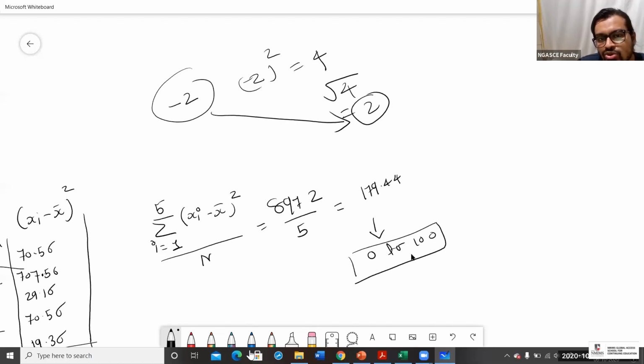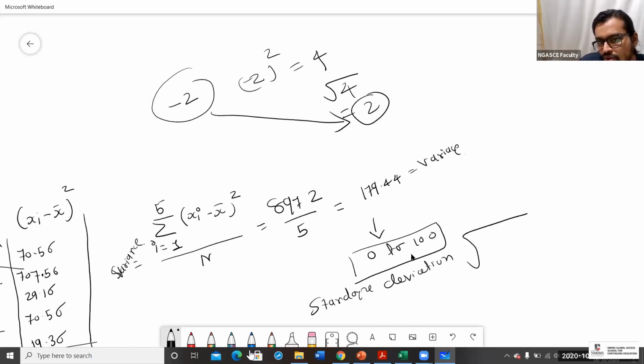This way -2 to 2 can be converted. This is called variance. Now standard deviation is nothing but the square root of variance.